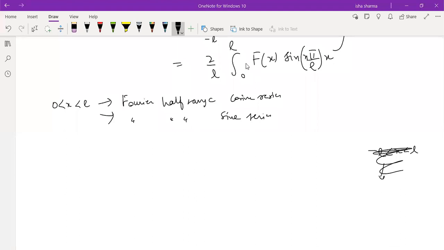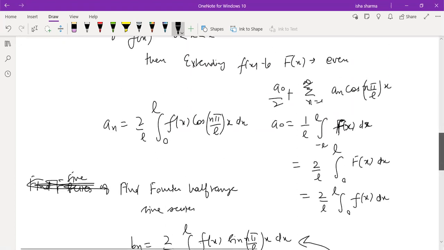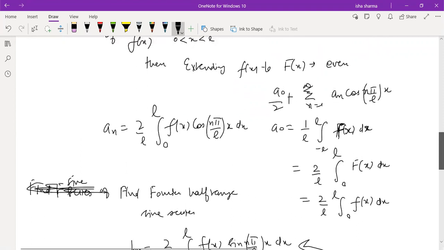I'll take up the examples of these questions next time, and essentially you will see nothing has changed in the calculation. It's just a perspective you need to understand. Okay, so now you can ask me your doubts. The formulas of A naught and A n are the same. No need to note them down. They are not new formulas. They are the same old formulas. If anybody has any doubts, you can ask now. Just 1 to 2 minutes left.